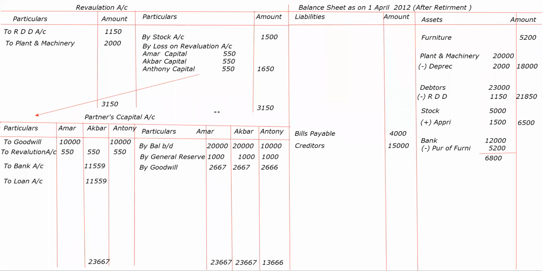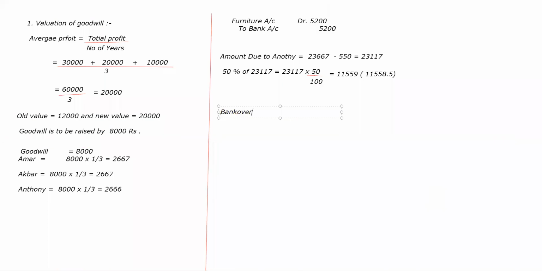Bank overdraft निकालना है. Bank overdraft is equal to 11,559 minus 6,800, the cash which was available with us. 4,759. This is the bank OD amount.